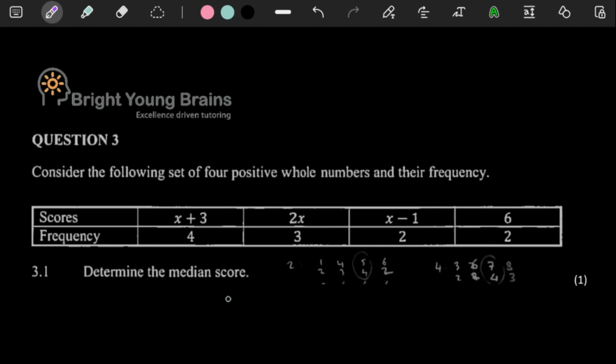So they said determine the median score. So the median score is basically the score in the middle. But the way you want to look at this is you have to focus on the frequency. So the frequency, you can see there's 4, plus 3, that's going to give you 7. And then plus 2, that's going to give you 9. Plus 2, that's going to give you 11.